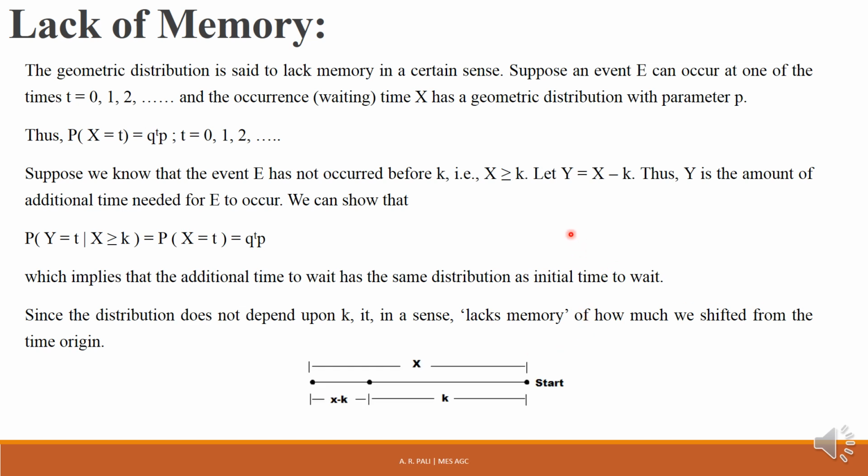So let us see this diagram. Suppose this is the starting point, and from the starting point suppose the event E has occurred after X units of time, but we know that the event E has occurred after k units of time. So event E has occurred somewhere here. So k units of time have passed. After k, the event E has occurred. Now suppose this is